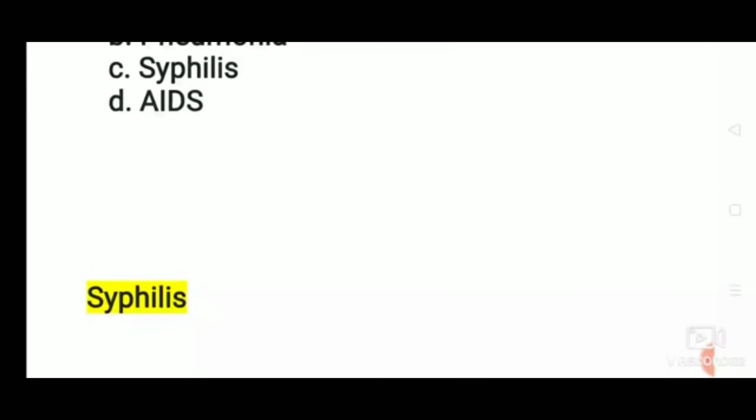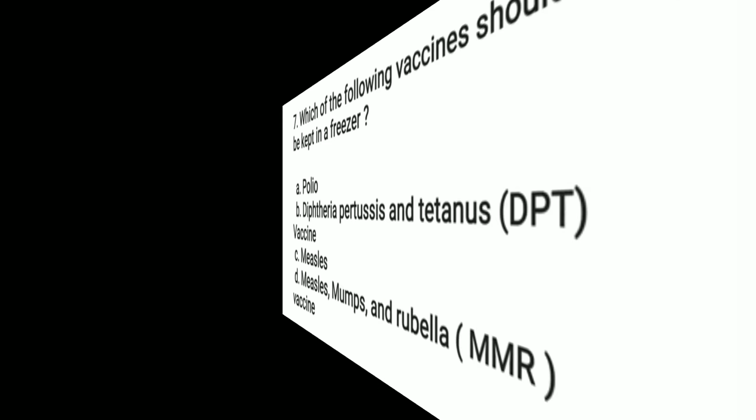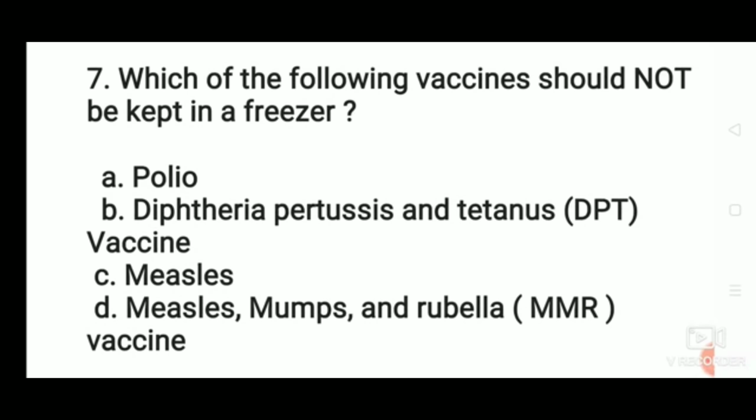VDRL is the screening test for syphilis. It measures substances, proteins called antibodies, which your body may produce if you have come in contact with the bacteria that cause syphilis.